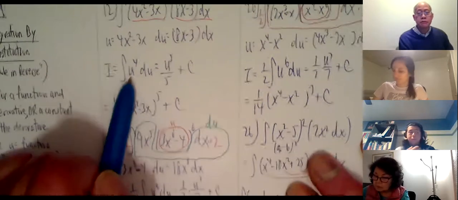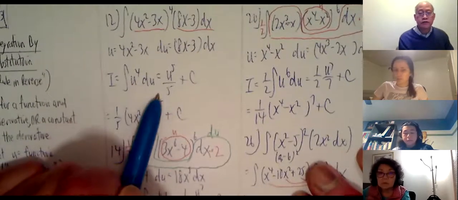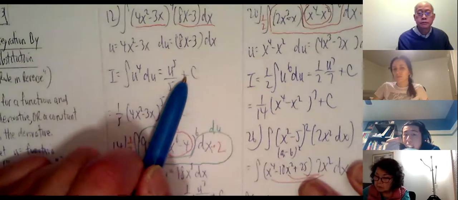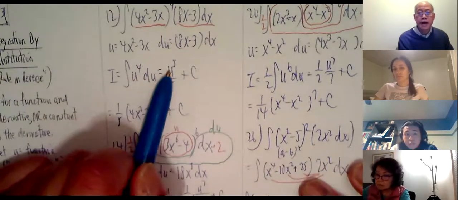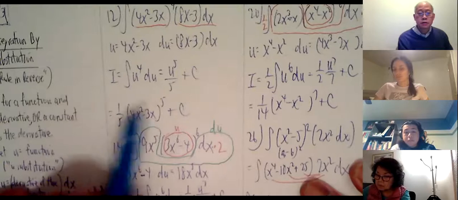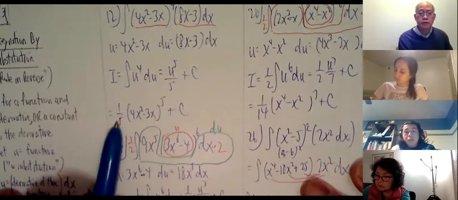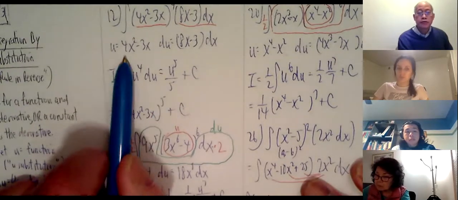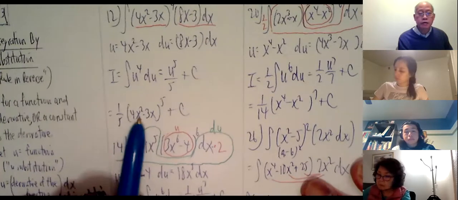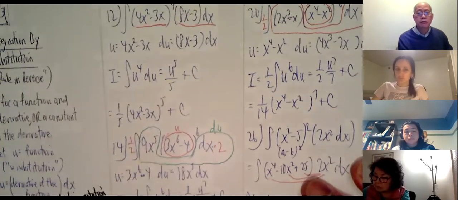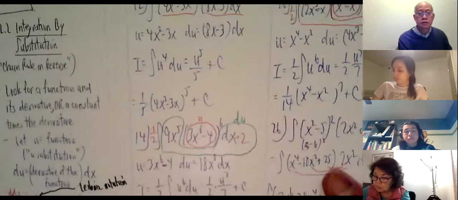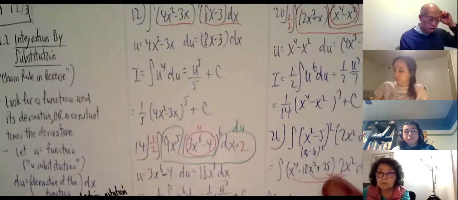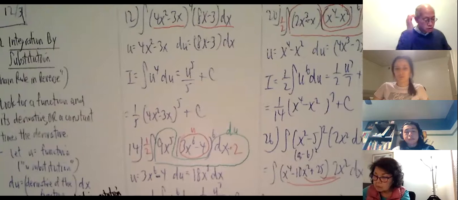Right, so similar theme. And now that's easy. u^5 over 5 plus C. Change u back to what it was. Dividing by 5 is multiplying by 1/5. And what was u? 4x^2 minus 3x. So (4x^2 minus 3x) raised to the 5th power, over 5, plus C. So that's the way that one goes.